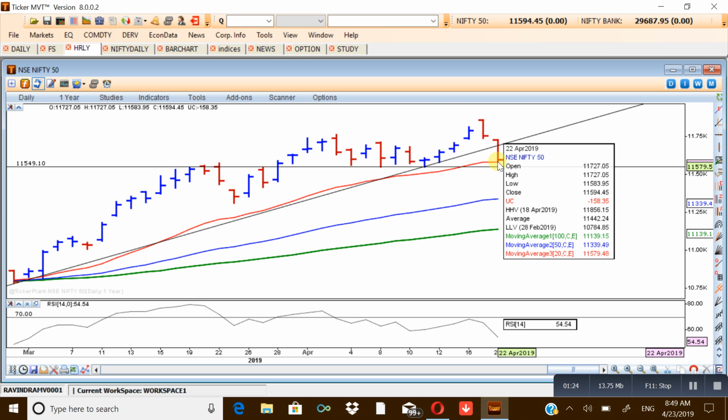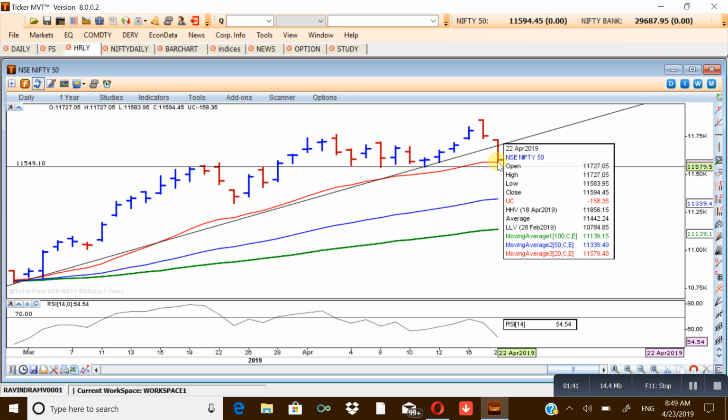Now what will happen today? Since we are at the support level of the 20 EMA, which you can see is around 11,580, and we have just touched 11,583, chances are that the market will test support here.